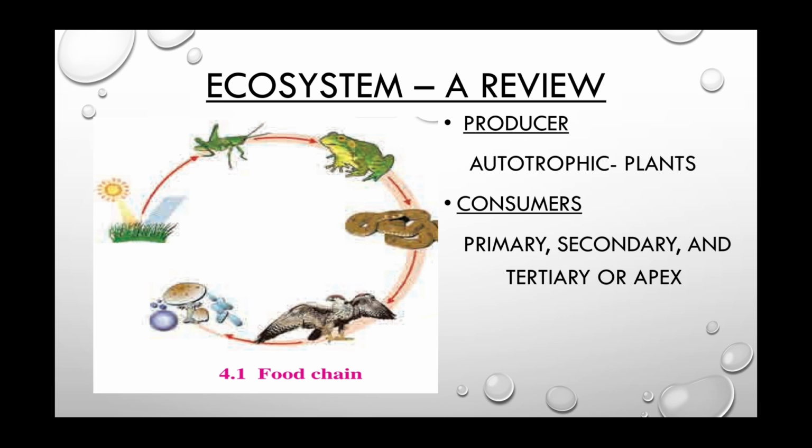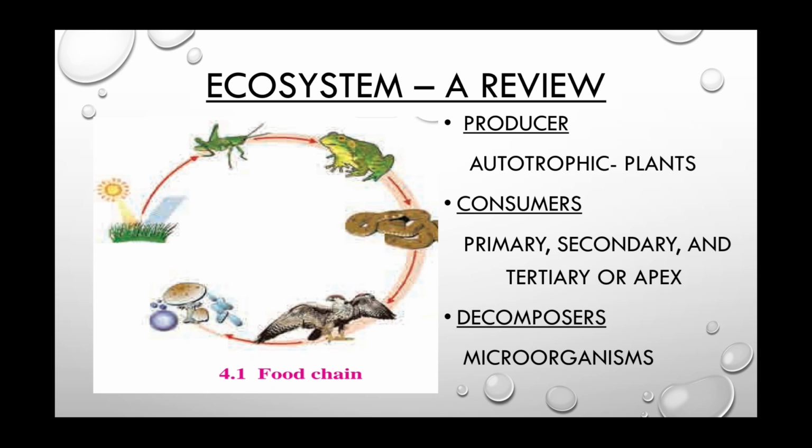It decomposes the dead remnants of plants and animals and hence these are decomposers. The decomposers decompose the dead bodies or dead remnants of the plants and animals. Okay? Bacteria, fungus or any microorganisms, they are included under the decomposers.